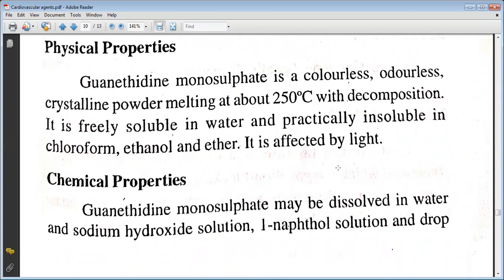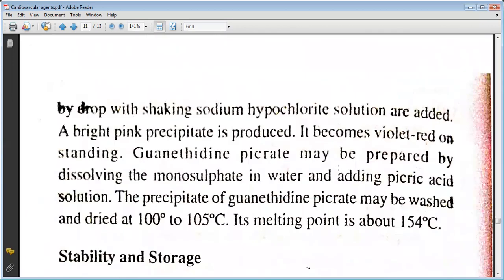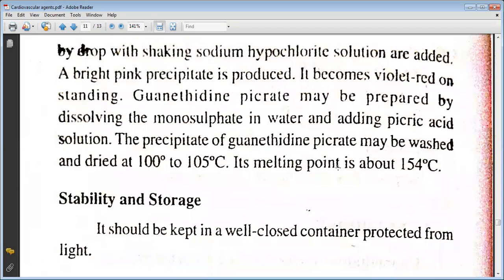Alpha-naphthol solution is added, and drop by drop with shaking, sodium hypochlorite solution is added. A bright precipitate is produced. It becomes violet red on standing.